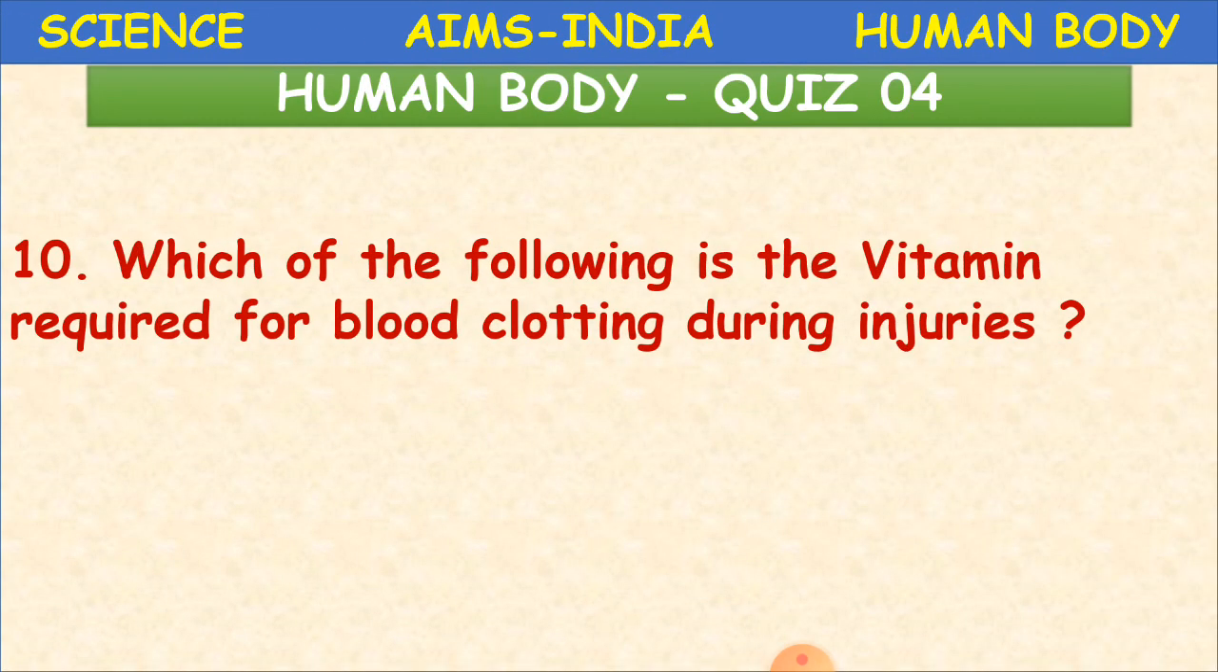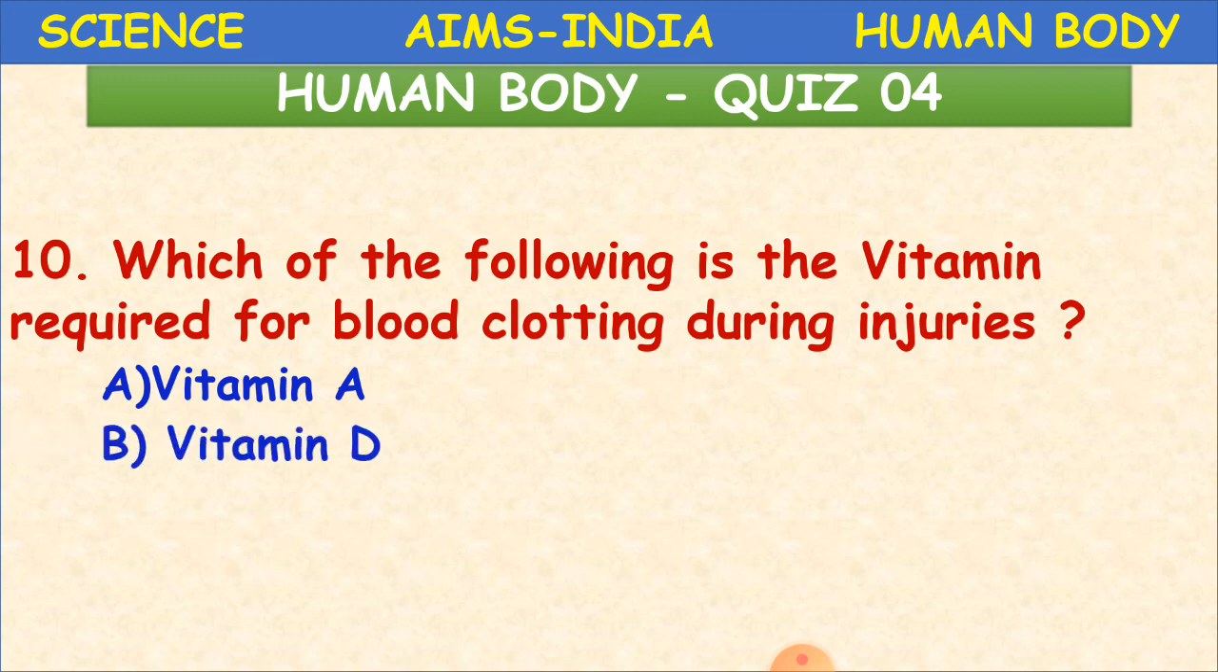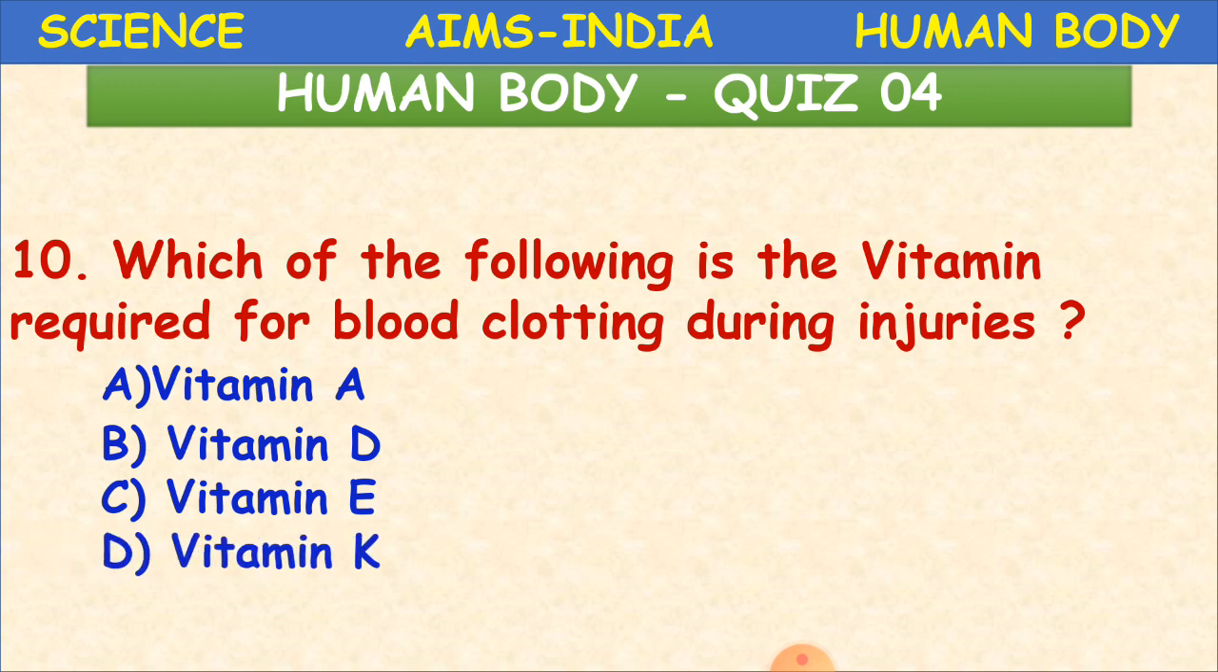Again the next question here. Which of the following is the vitamin required for blood clotting during injuries? Blood clotting. As we said, it is going to stop the blood. Okay. A. Vitamin A, B. Vitamin D, C. Vitamin E, and D. Vitamin K. Yes, it is vitamin K. Okay, children, vitamin K. So where do you get it from? Yeah, from leafy green vegetables, spinach, broccoli, and etc.